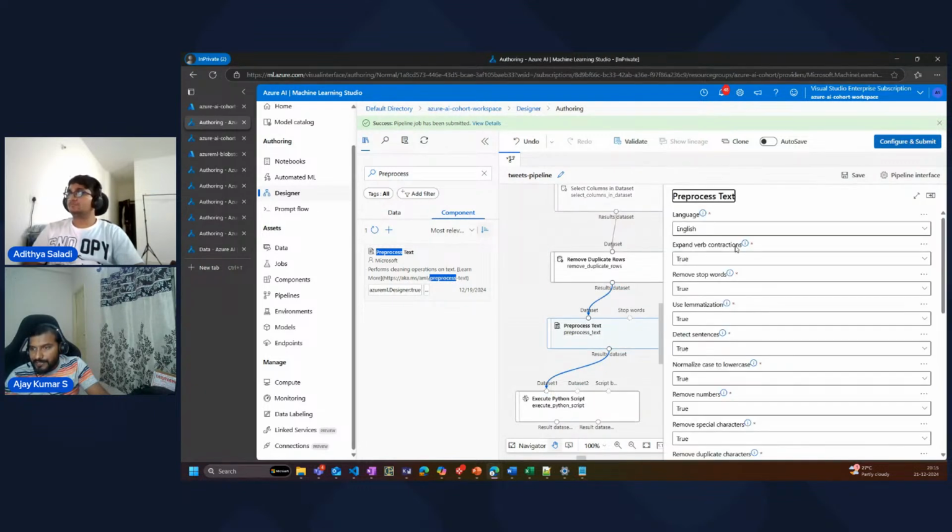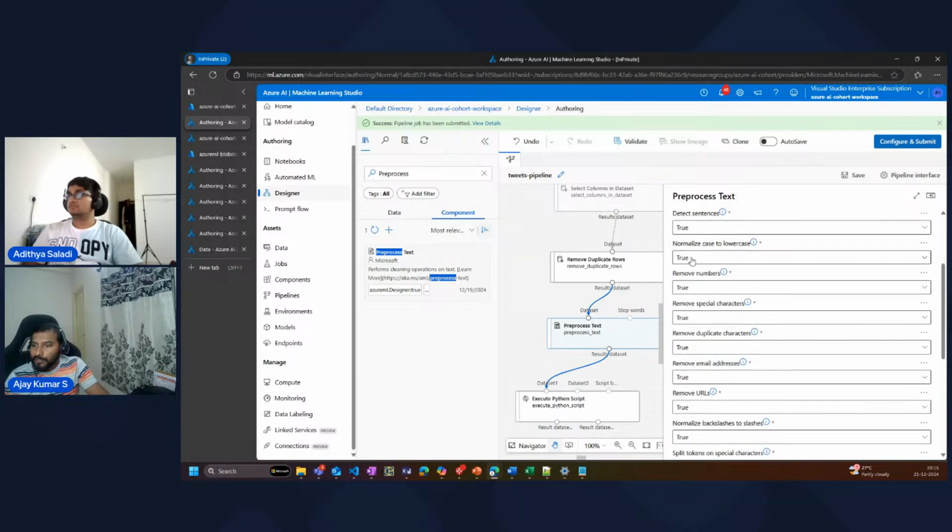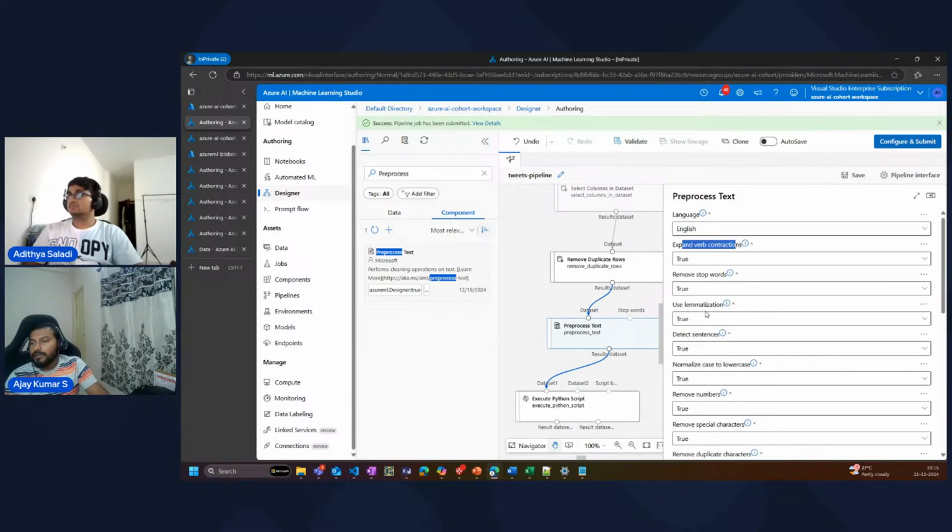Now in the pre-processed text, if you see here, the language I can configure, it's right now English. Expand verb contraction. If I want to do all these things automatically without any bit of code, I can do this using the pre-processed text. Removing stop words, like I said, we had a library to do that. That is getting done here automatically. Lemmatization is a concept which we discussed yesterday. That is automatically done here too.